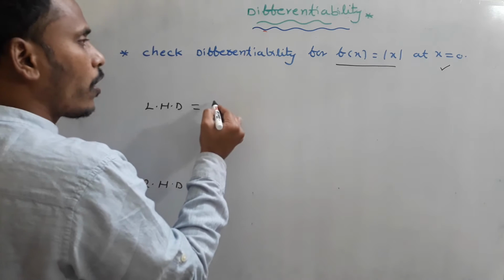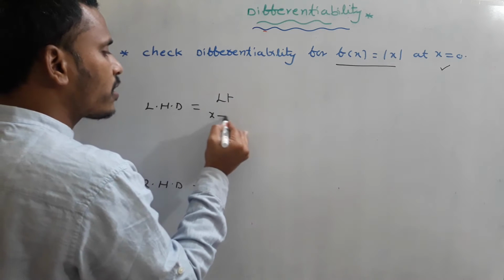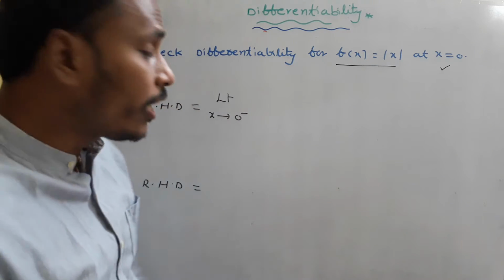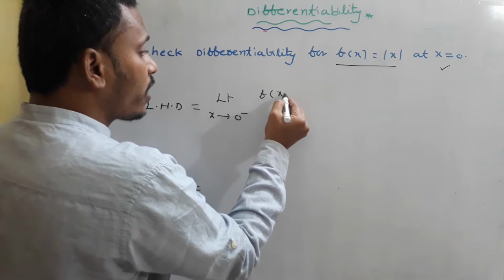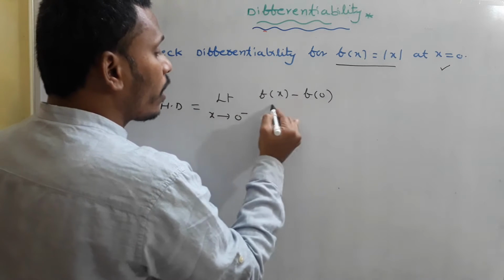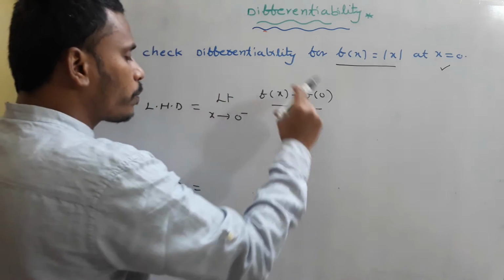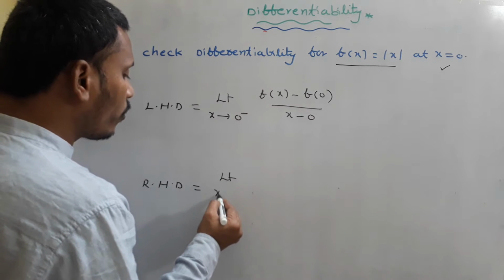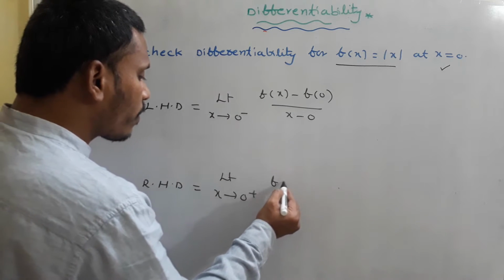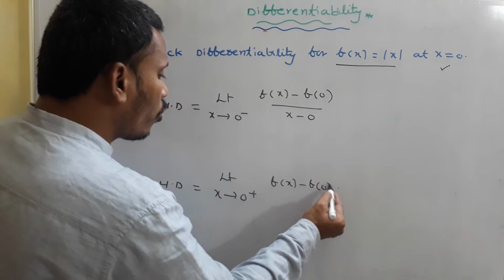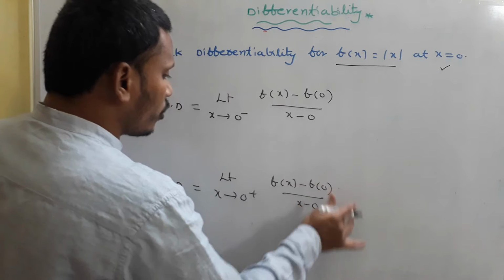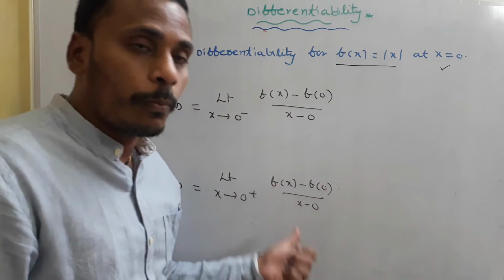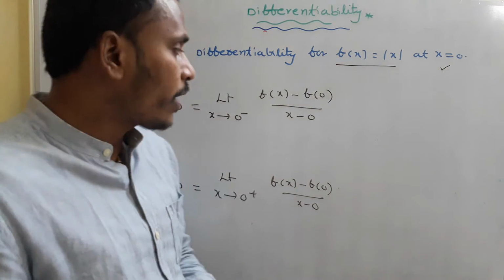Left hand derivative is nothing but, at x equals 0, we need to calculate the limit as x tends to 0 minus of f of x minus f of 0 divided by x minus 0. This particular limit value is considered as the left hand derivative. Whereas the right hand derivative is the limit as x tends to 0 plus of f of x minus f of 0 divided by x minus 0.